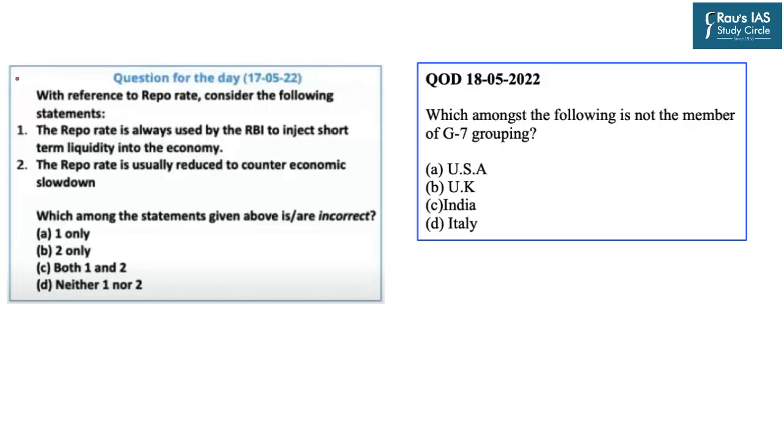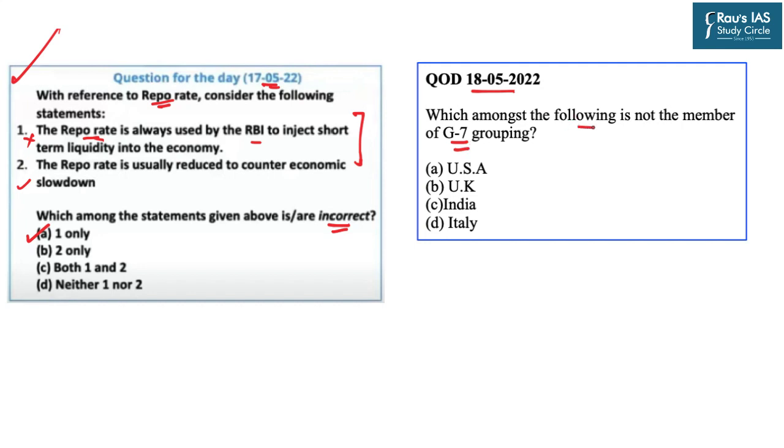So now is the time for the question of the day. The question from yesterday's DNS is in relation to the repo rate. The question asked you to find the incorrect statement out of the given two statements. Statement 1 was, the repo rate is always used by the RBI to inject short-term liquidity into the economy. This statement is incorrect. Statement 2 says, the repo rate is usually reduced to counter economic slowdown. This statement is correct. But because you have to find the incorrect statement, hence option A, that is 1 only, is the correct answer.